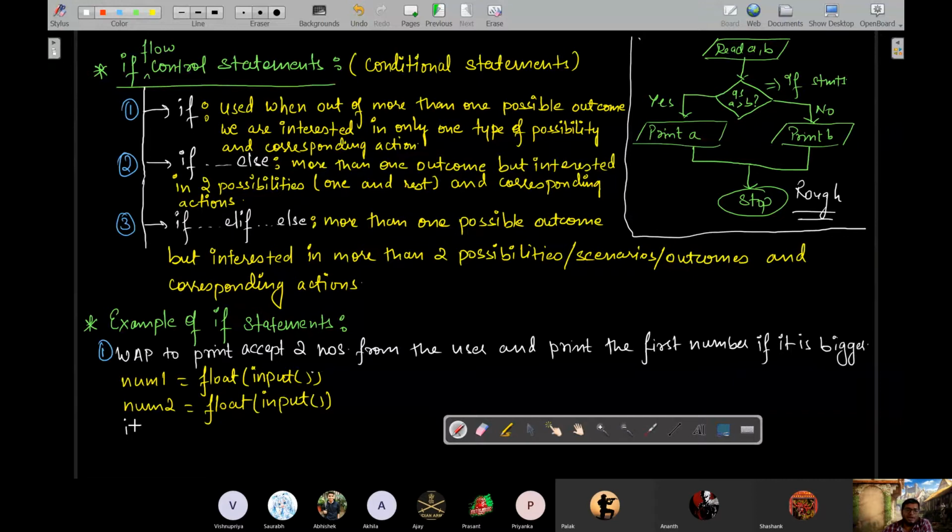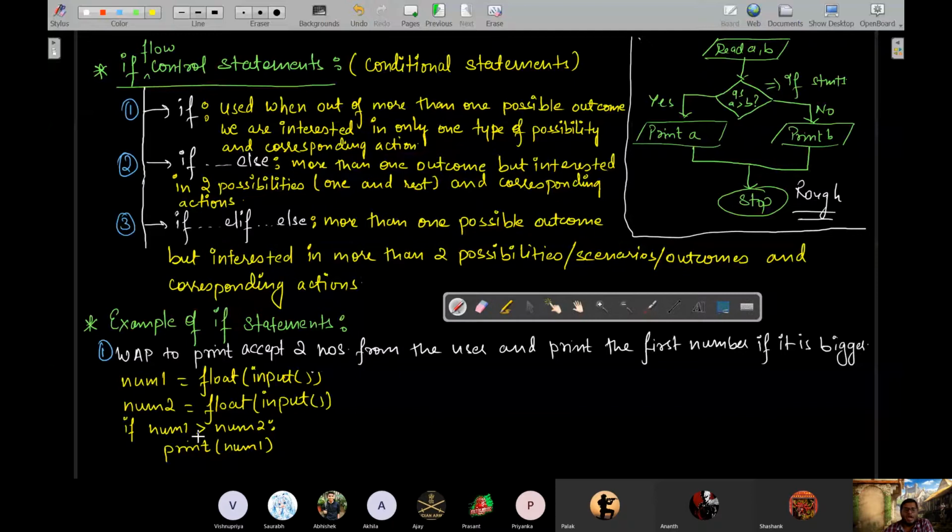So we'll write if num1 is greater than num2, print num1. As per the demand of the question, do we need to worry about whether the second number is bigger?